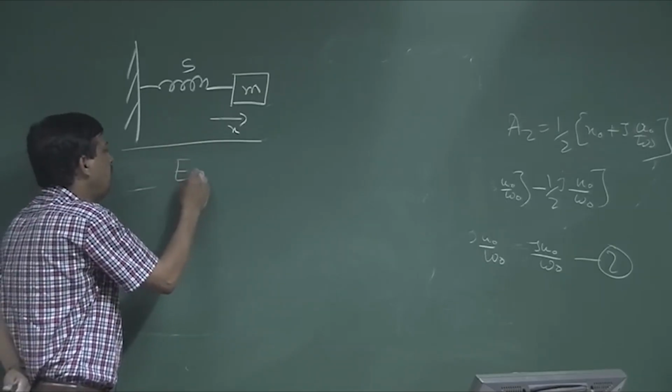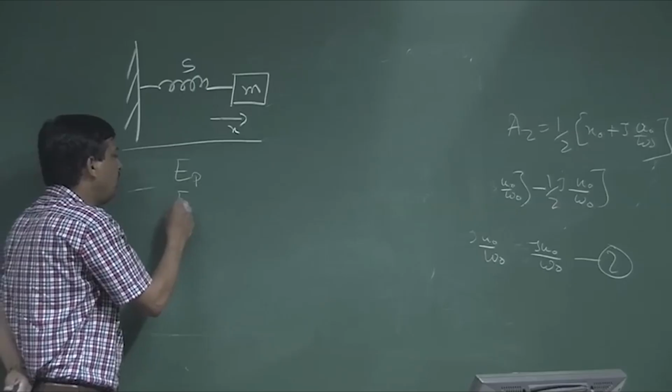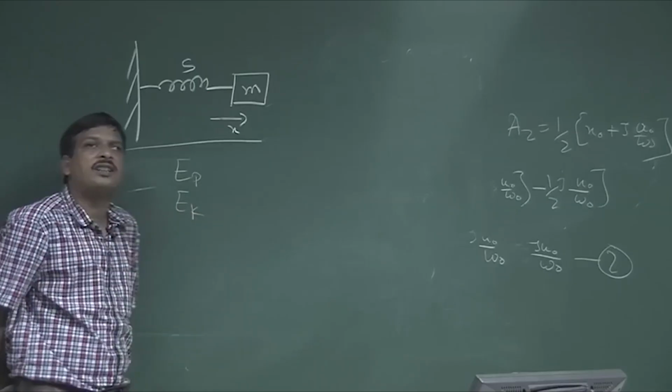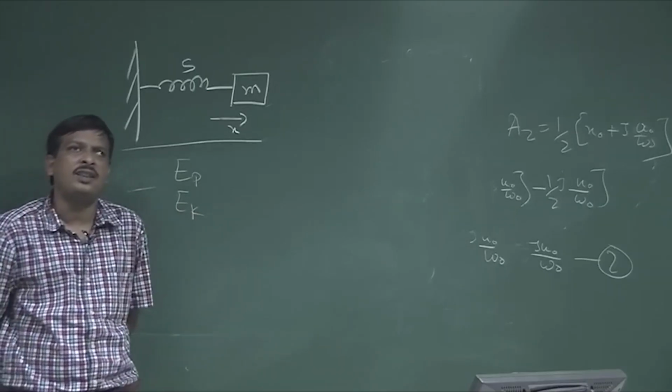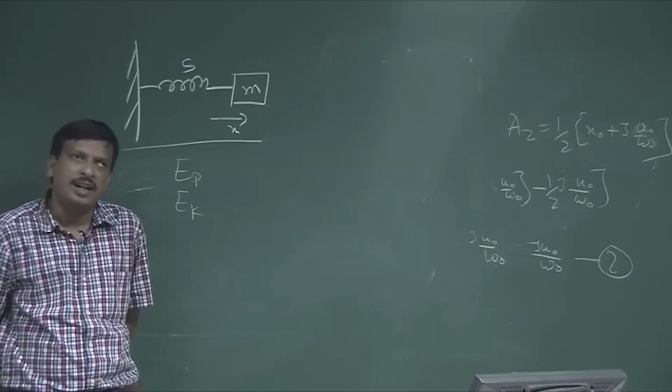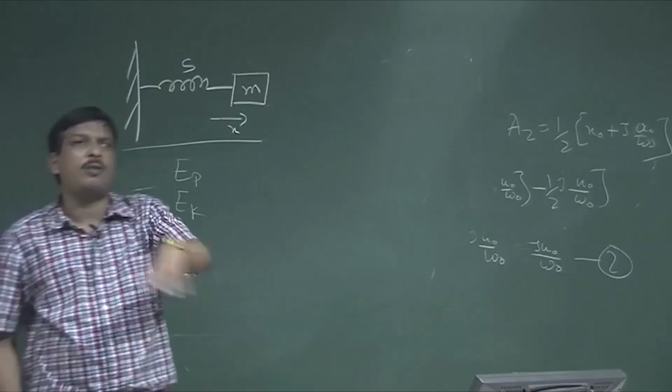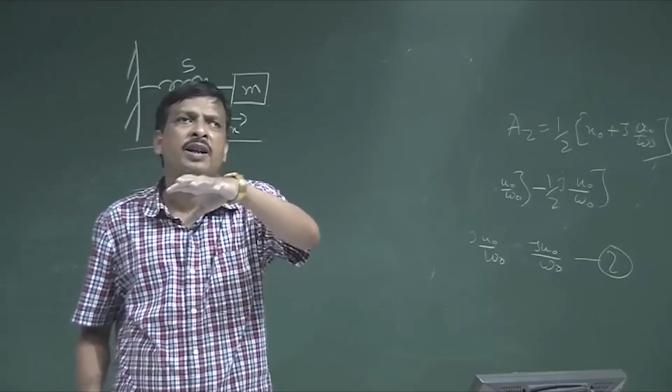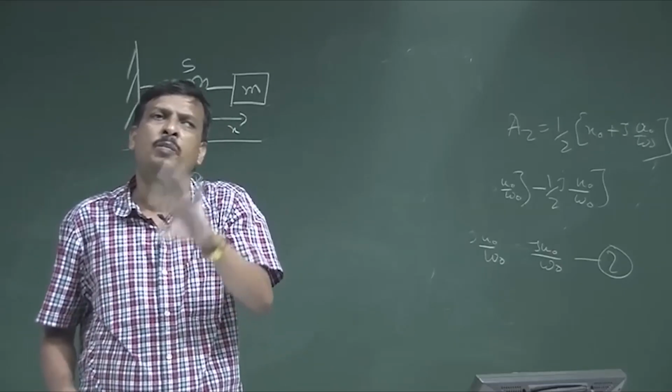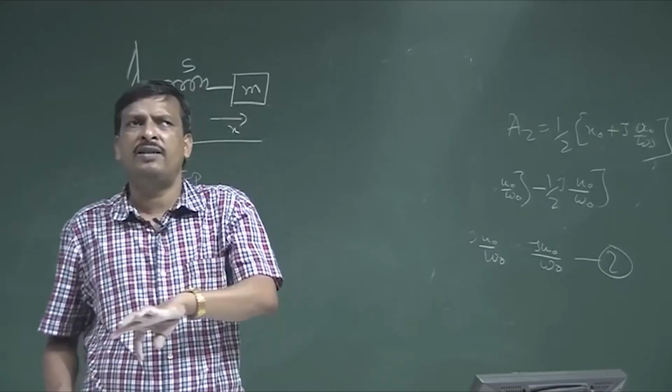One is called EP, another is called EK. EP is the potential energy and EK is the kinetic energy. So any simple harmonic motion at any point has two kinds of energy, potential energy and kinetic energy.